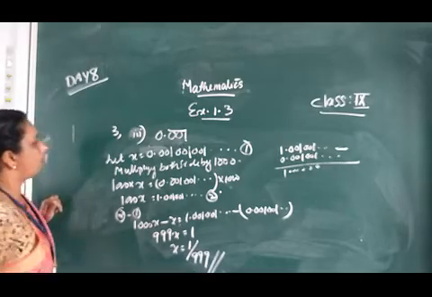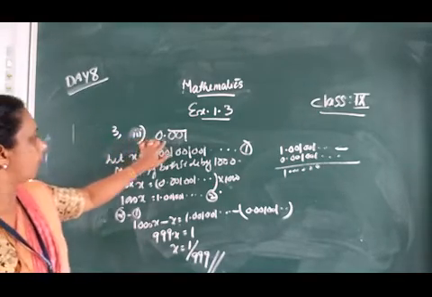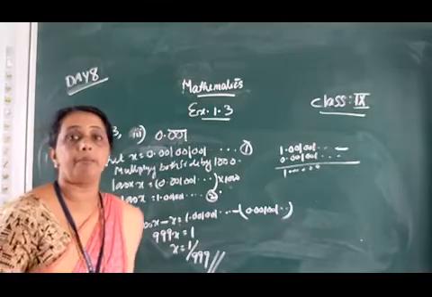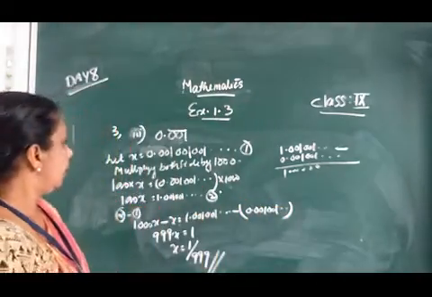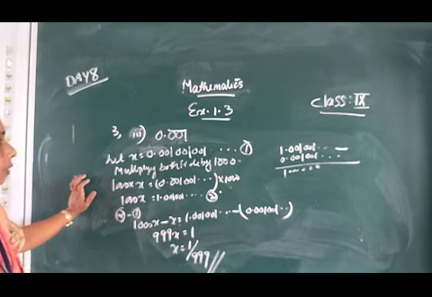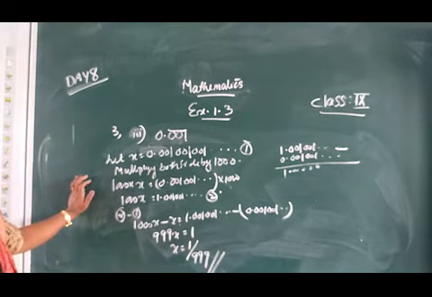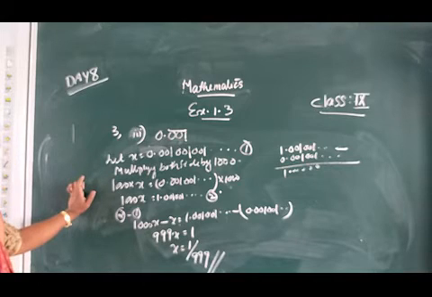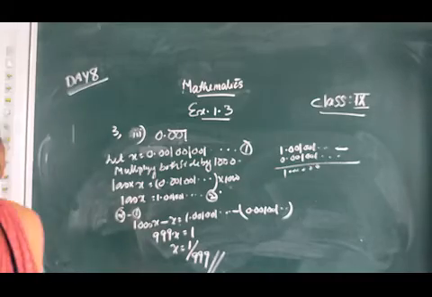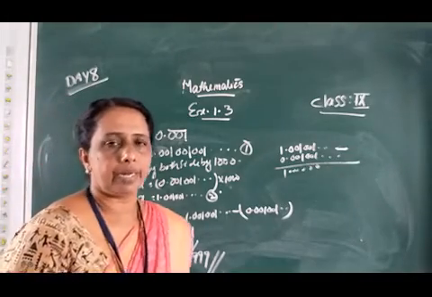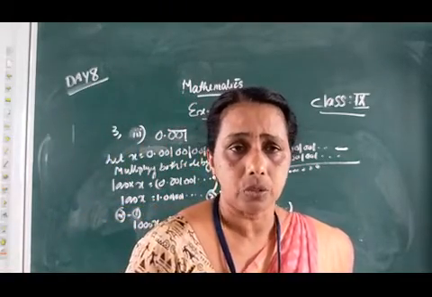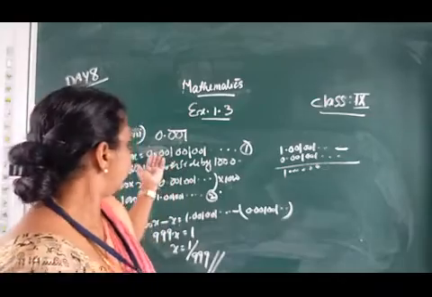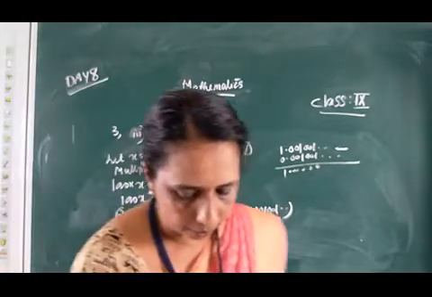This is the rational form of the given decimal expansion 0.001 bar. Okay, this way we can convert a given non-terminating recurring decimal into a rational number. The decimal expansion of a rational number is either terminating or non-terminating recurring, so we can convert the given decimal expansion into the form of a rational number.